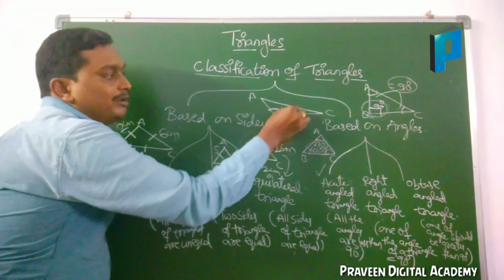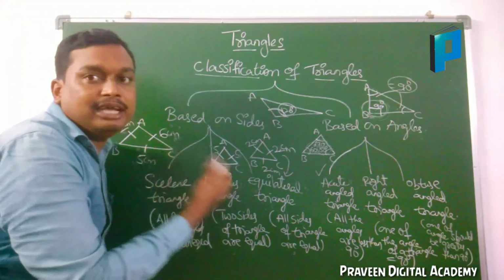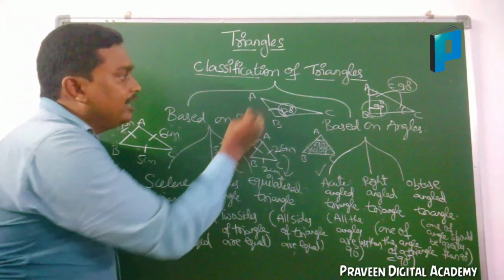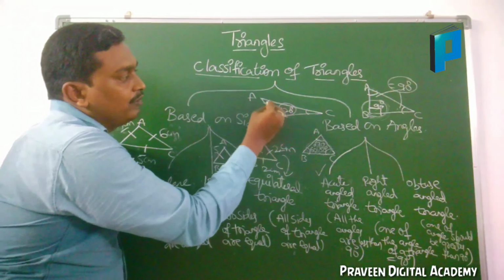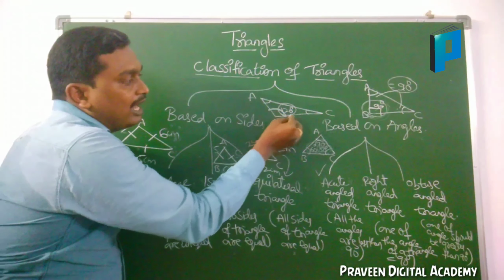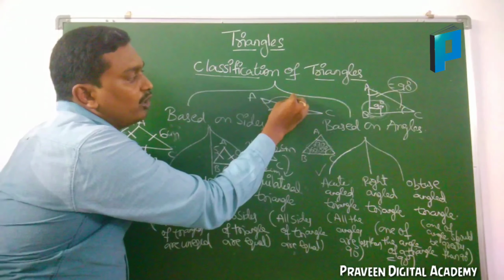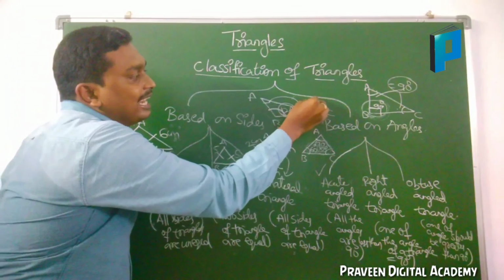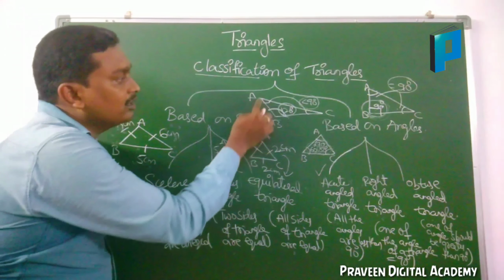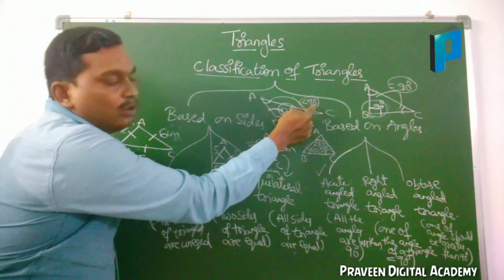Only one angle should be greater than 90. If you add the other two, what will you get? You will get less than 90 degrees. Why? Because A and C, if you add, you will get only 60.